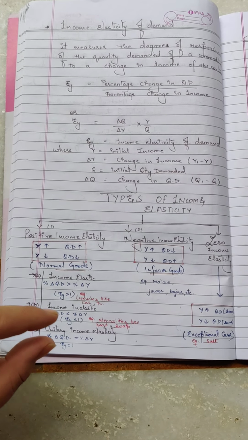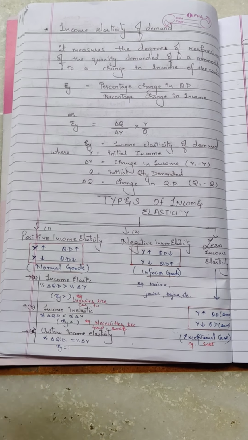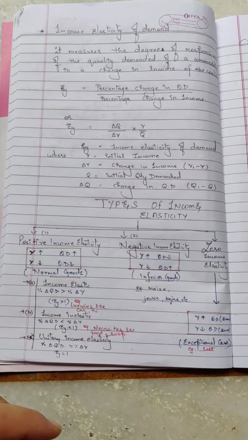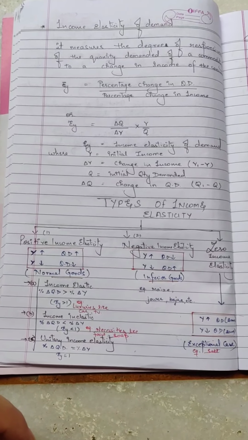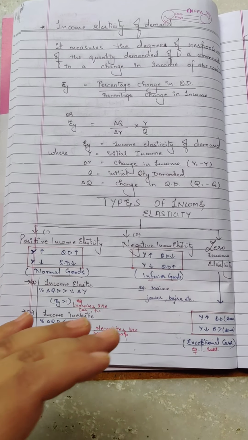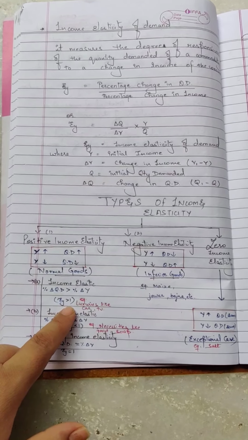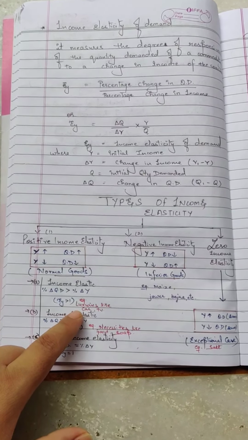Income increases say by only 20%, but quantity demanded increases by 50%. This kind of response of change in demand due to change in income is known as income elastic. It is also known as greater than one income elastic demand. Is that clear? It is written as EY is greater than 1, and this is possible only in case of luxuries like car, TV, etc.